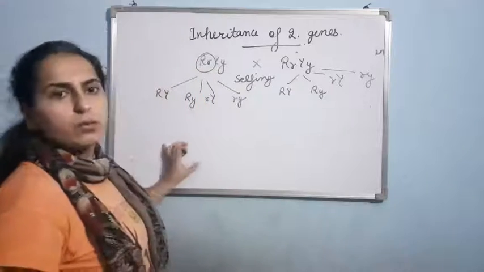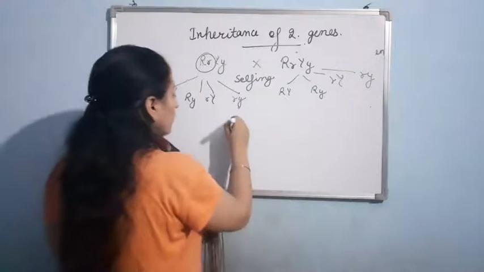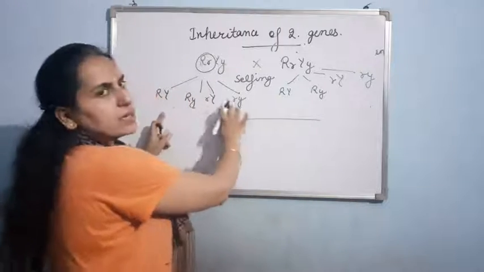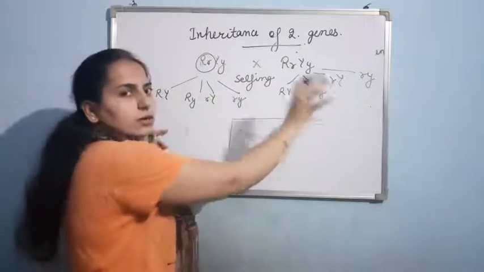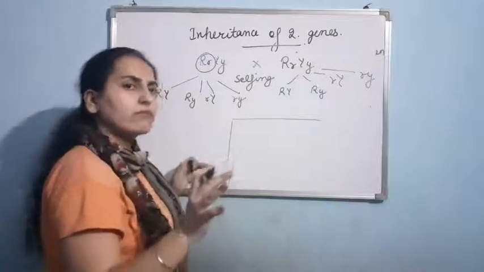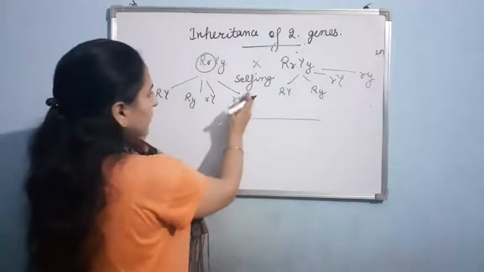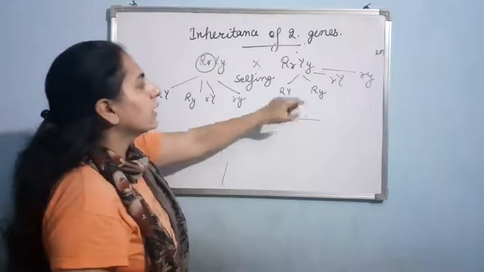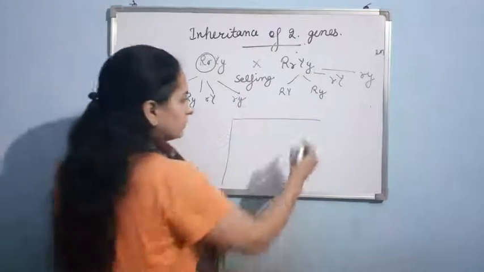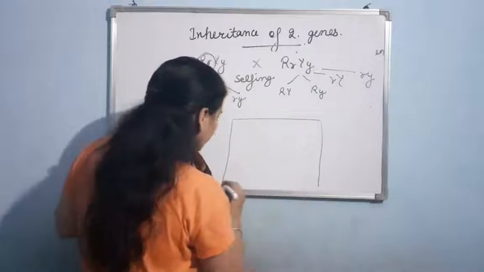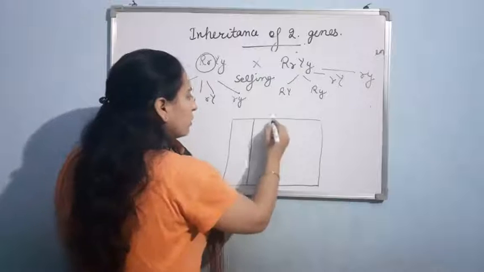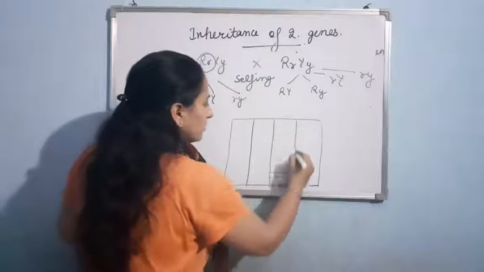Now let me make a Punnett square for showing the crossing. As you can see, 4 different genetic makeup are here and 4 are there. So total 16 boxes we have to make. Okay. This I'll write on this side and that I'll write on the top. So basically I am making 4 rows and 4 columns. Clear? Like this.